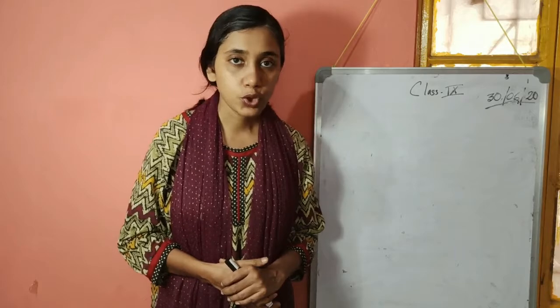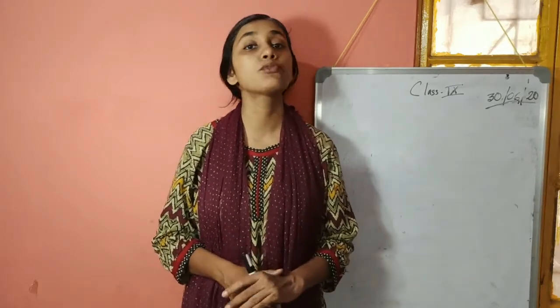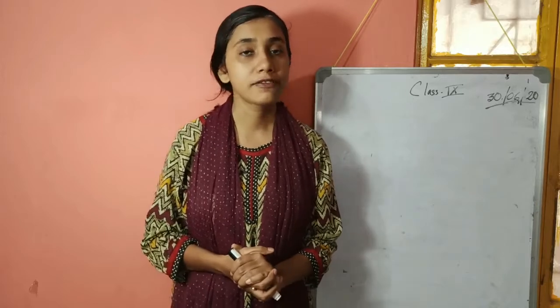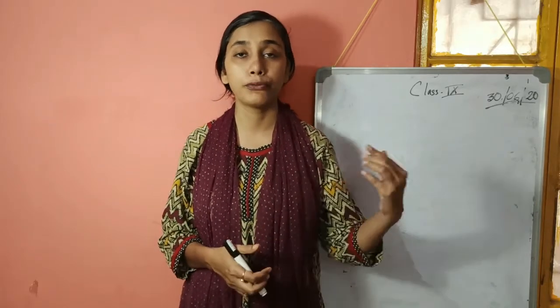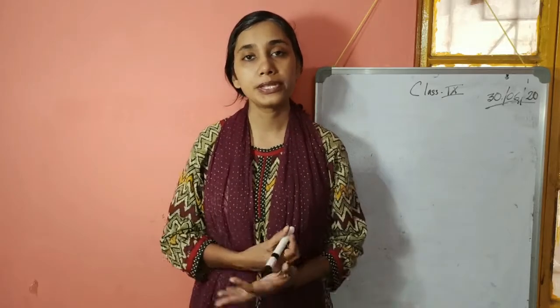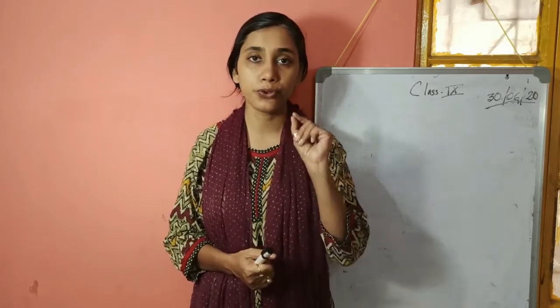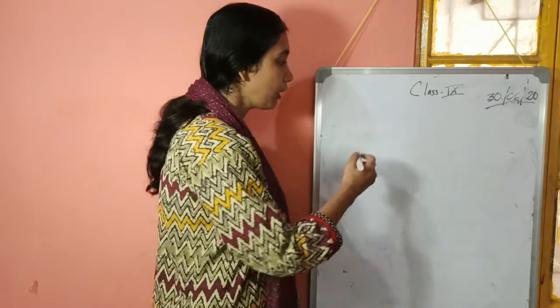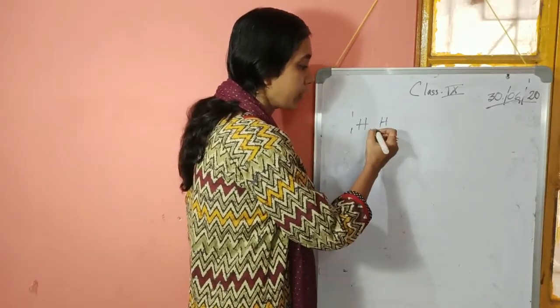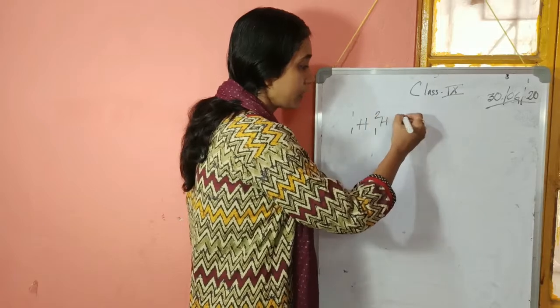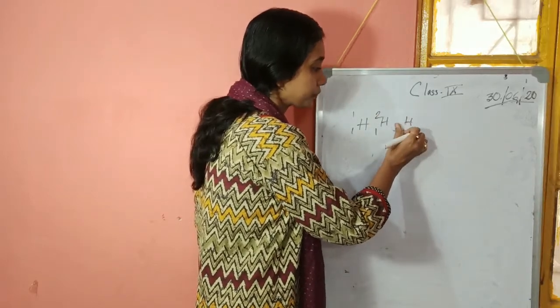So what are isotopes? You have an idea of isotopes from class 7. Isotopes are the atoms of the same element which have the same atomic number, but their mass numbers are different. That means their number of electrons and number of protons remain the same, but the number of neutrons varies. As an example, hydrogen has popularly 3 isotopes: protium, deuterium and tritium.